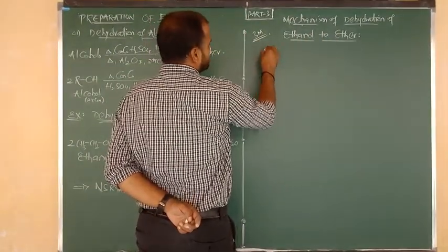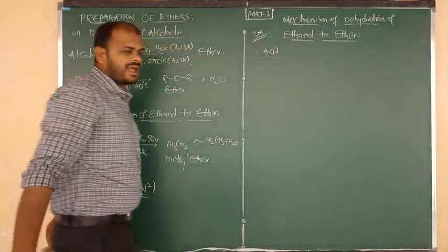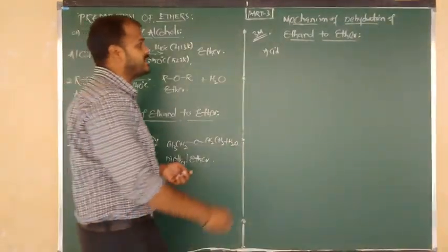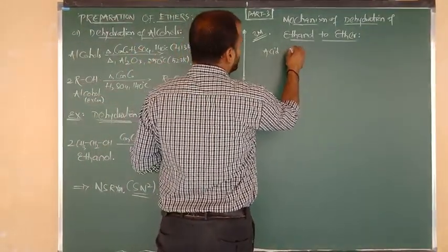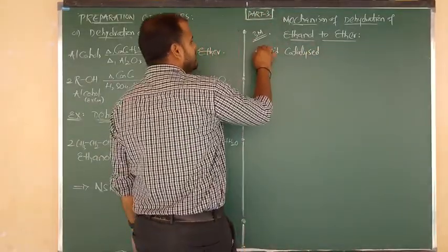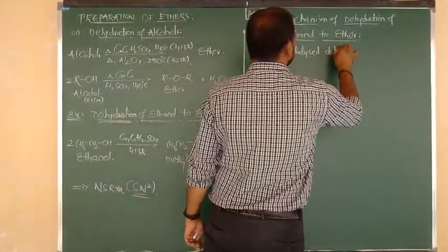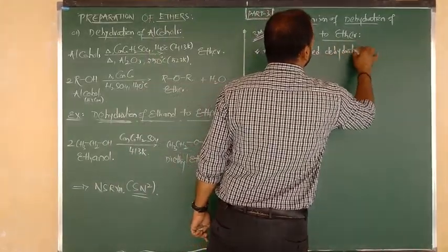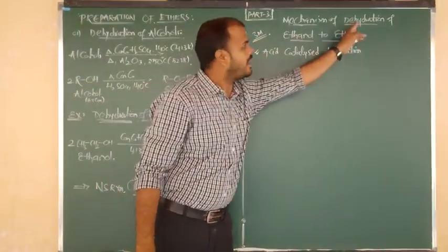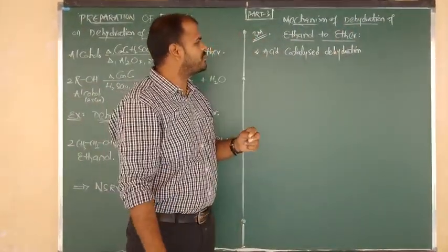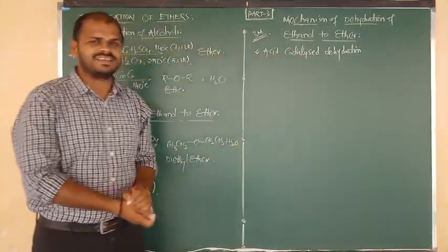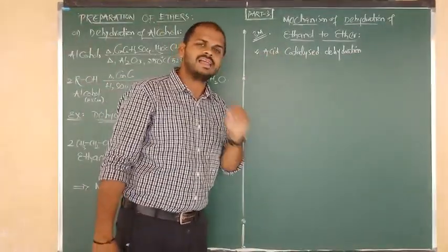Reaction takes place in presence of acid. The acid is nothing but concentrated sulfuric acid. So we can say H2SO4 is going to act as catalyst. That's why we say that this reaction is known as acid catalyzed dehydration mechanism, because ethanol to ether undergoes dehydration in presence of sulfuric acid, which acts as catalyst. That's why we are saying acid catalyzed dehydration.